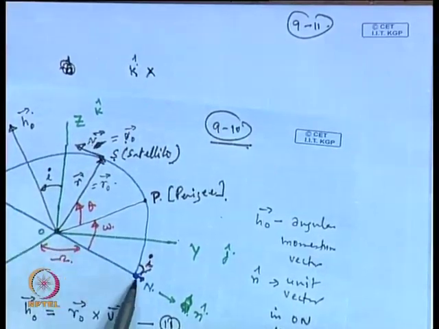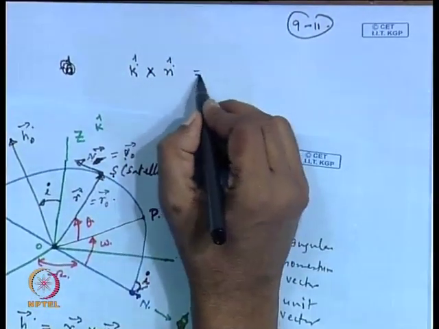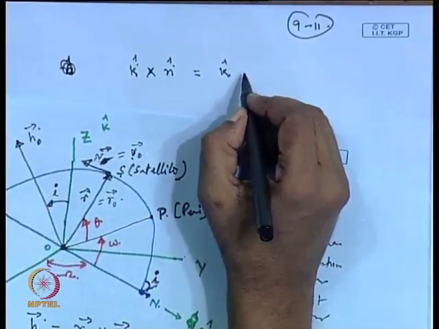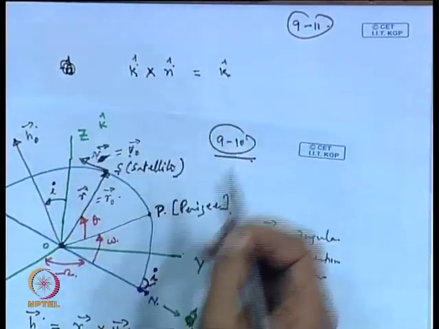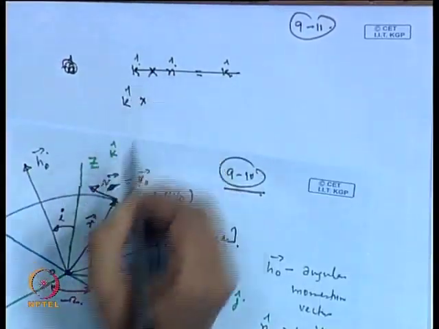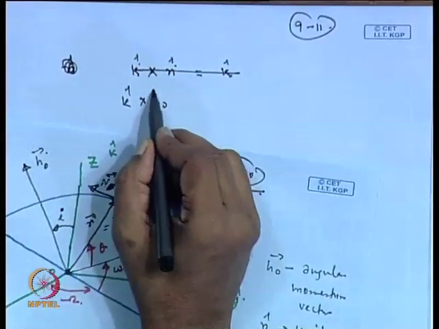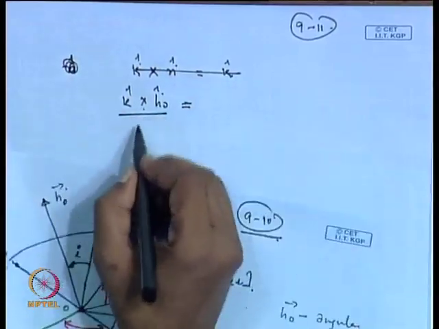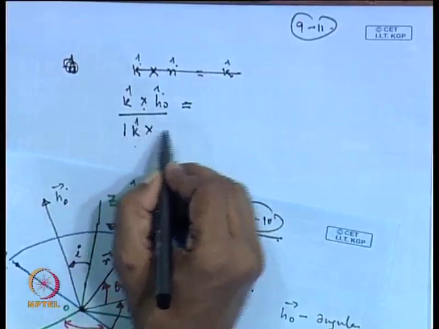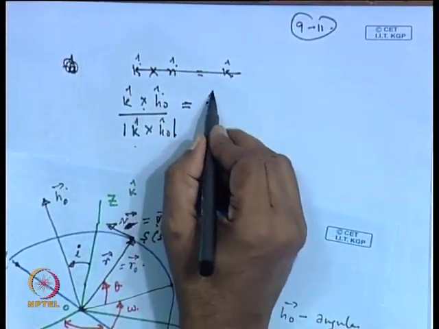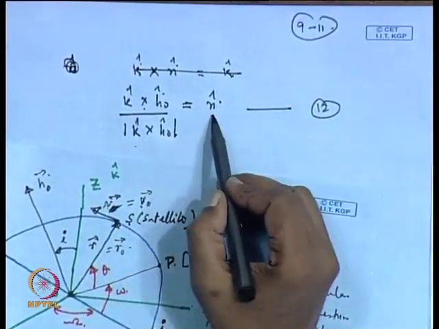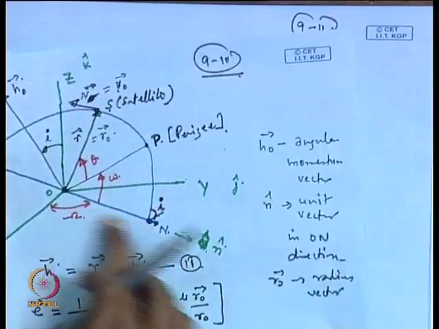This vector is also perpendicular to the O n vector, the n cap vector. So we can write this as k cross H 0 divided by the magnitude of k cross H 0, and this gives you the unit vector. This is our equation number 12. This gives the unit vector in the direction of O n.